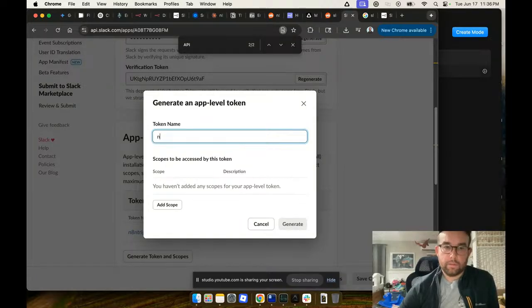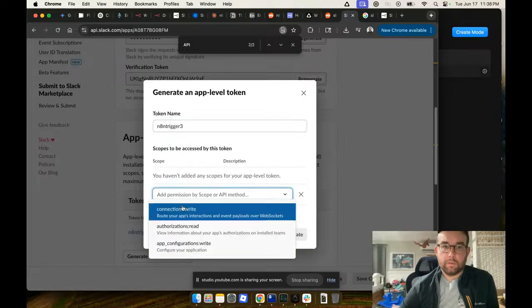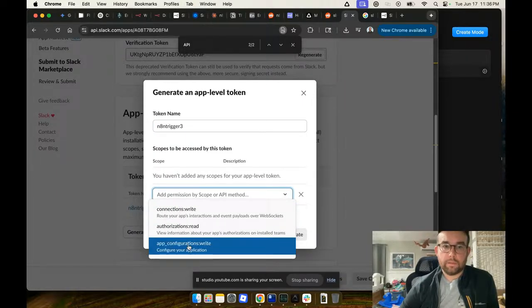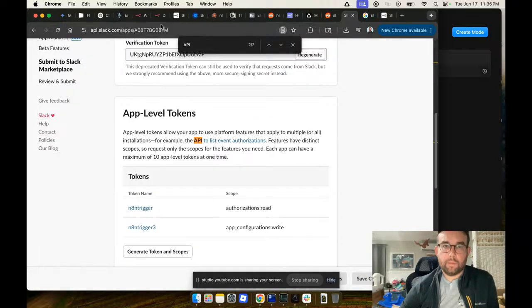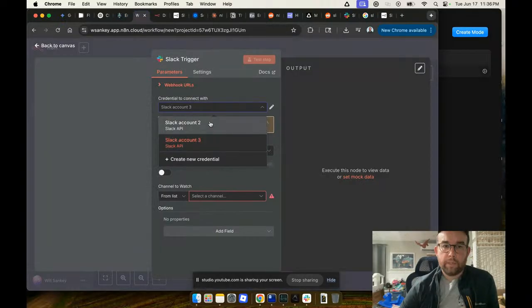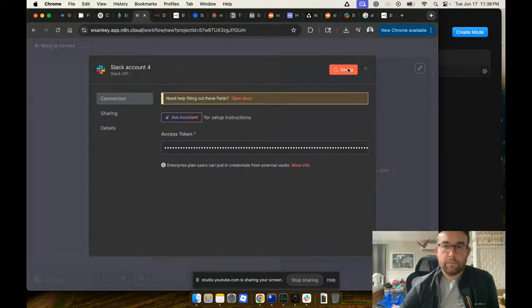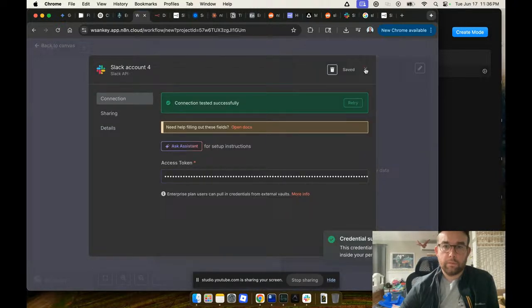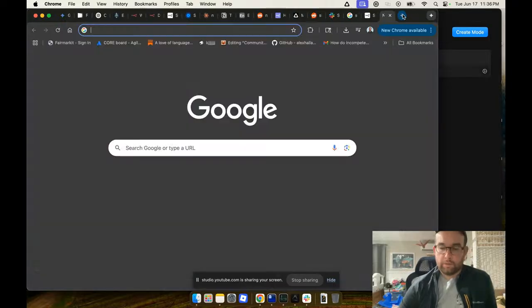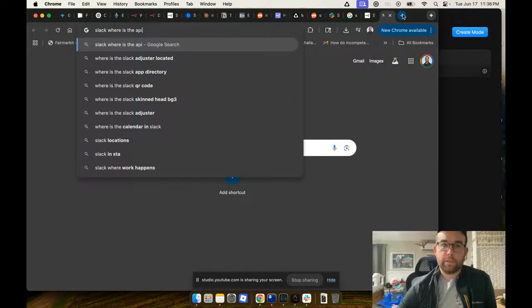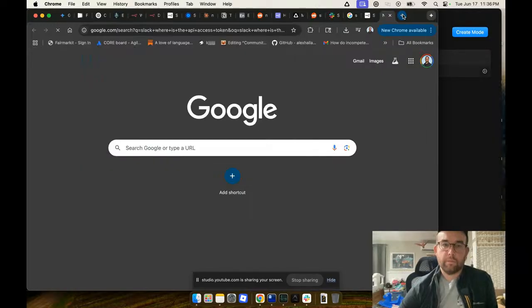Okay. Trigger 3. API access tokens. Configure. Okay, where do I get that? Slack, where is the API access token?